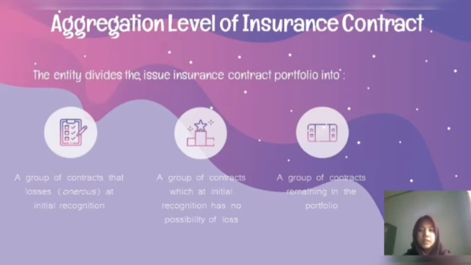The entity divides the issued insurance contract portfolio into, first, a group of contracts that are onerous at initial recognition; second, a group of contracts which at initial recognition have no significant possibility of becoming onerous; and last, a group of contracts remaining in the portfolio.